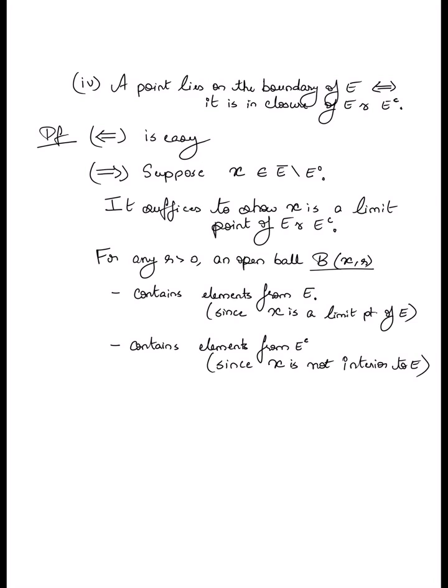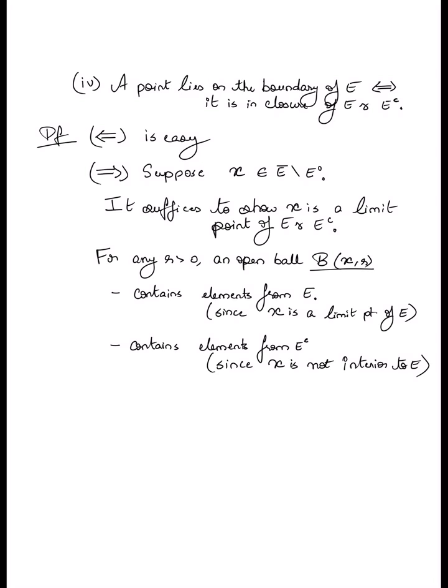Right? So convince yourself of the second statement: if X were interior to E, there would exist an R such that an open ball of radius R is contained completely within E. The fact that it's not an interior point implies that no matter what open ball of radius R you choose, there will in fact be some elements not in E contained in that set, right?